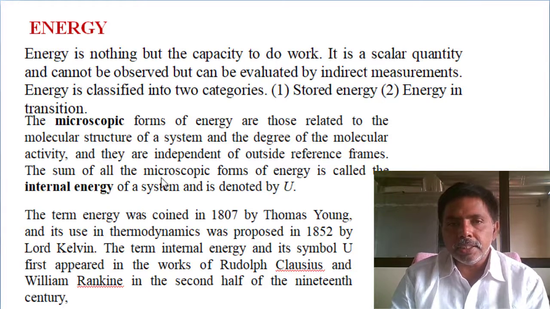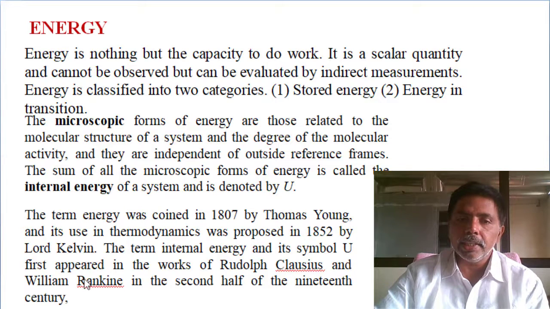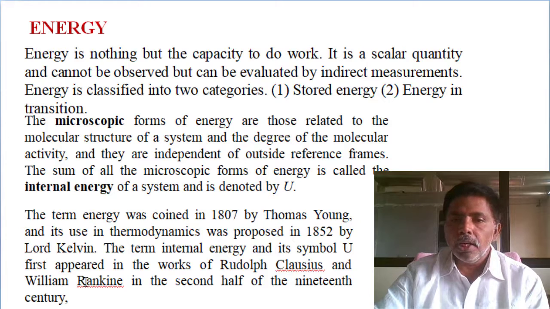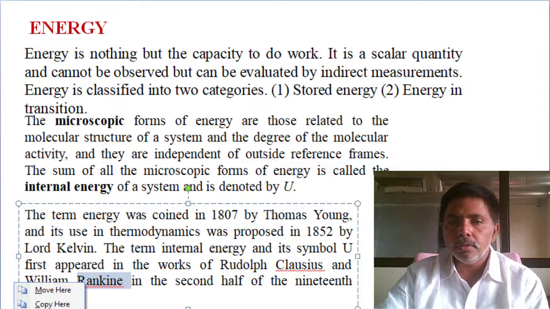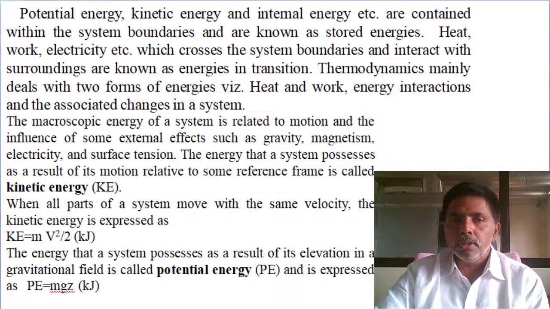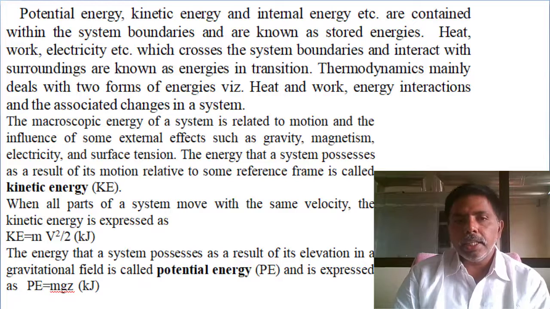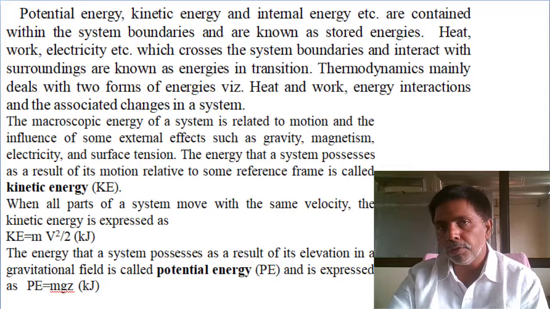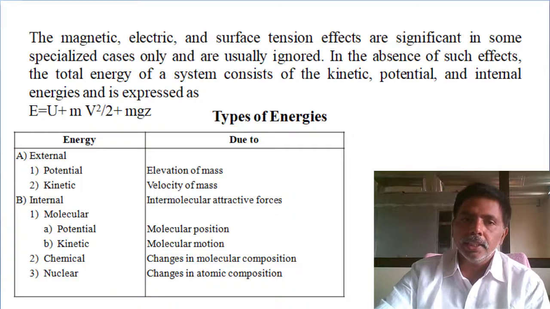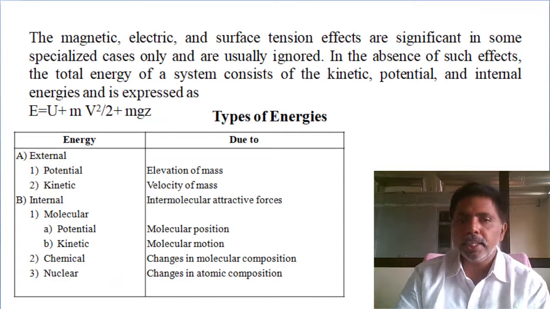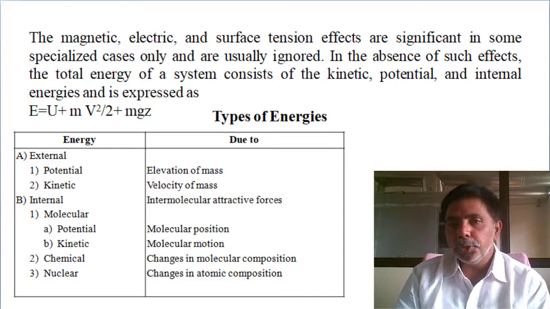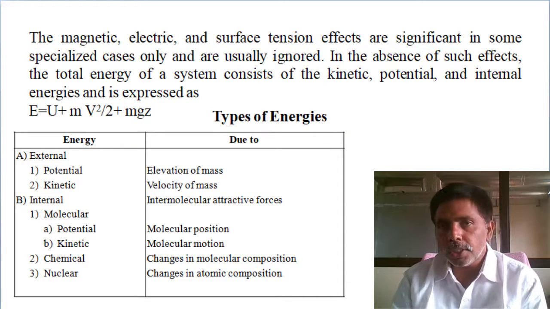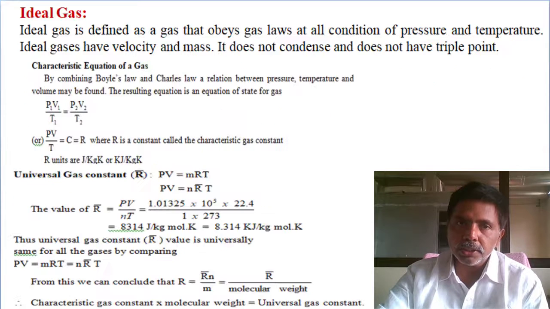Internal energy is the molecular level energy: kinetic energy and potential energy at the molecular level. External energy is also there: potential energy, kinetic energy, chemical energy, nuclear energy. So many energies are there, and we are dealing with all types of energies.